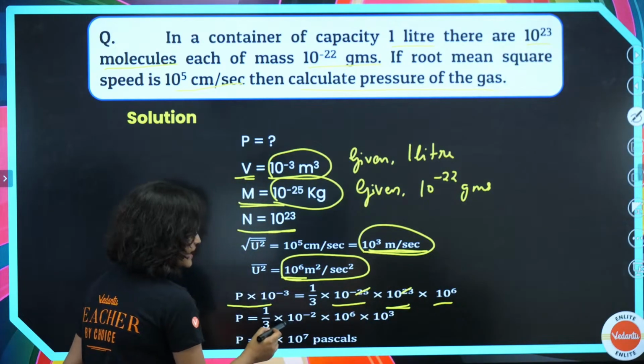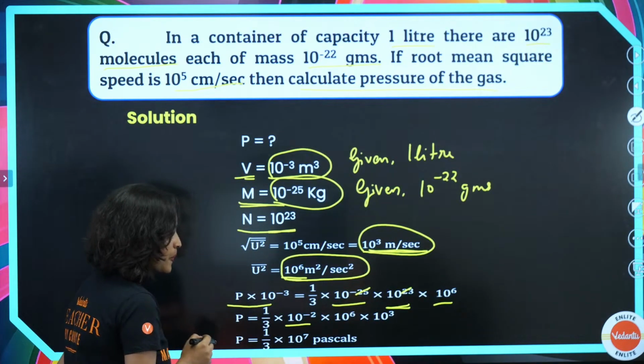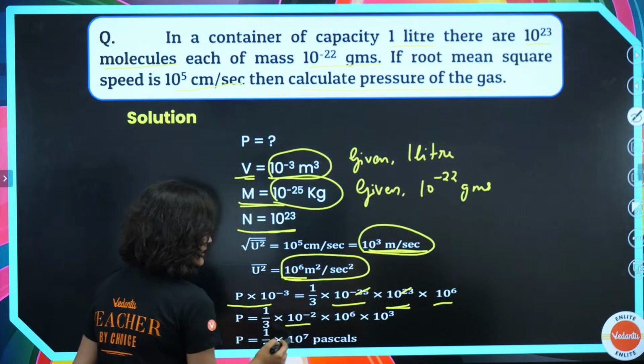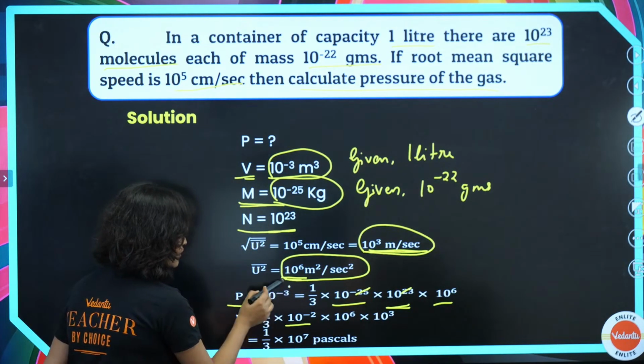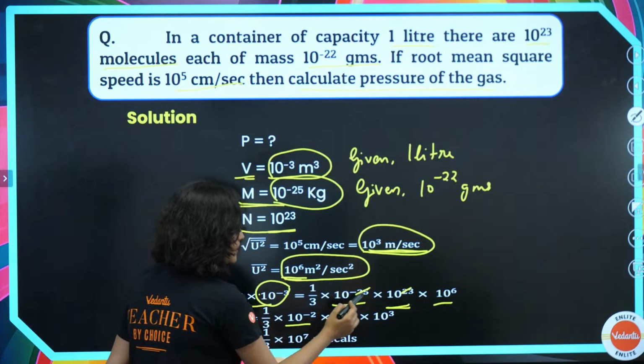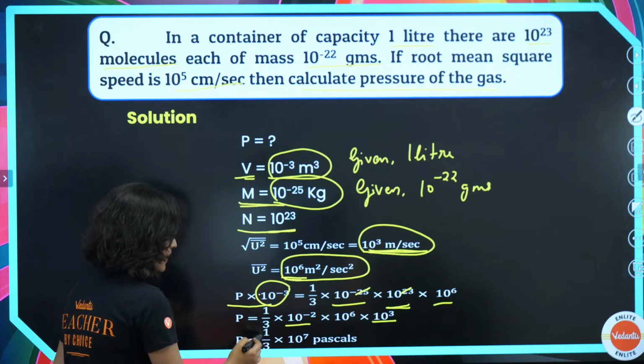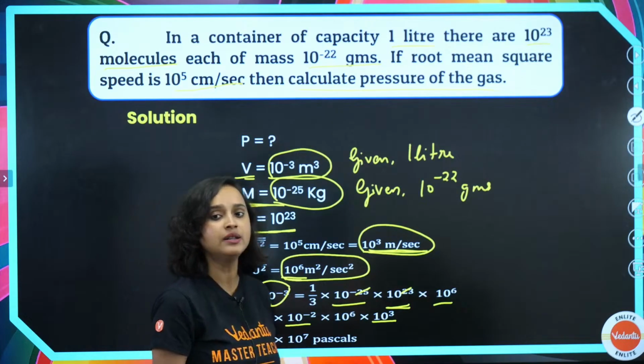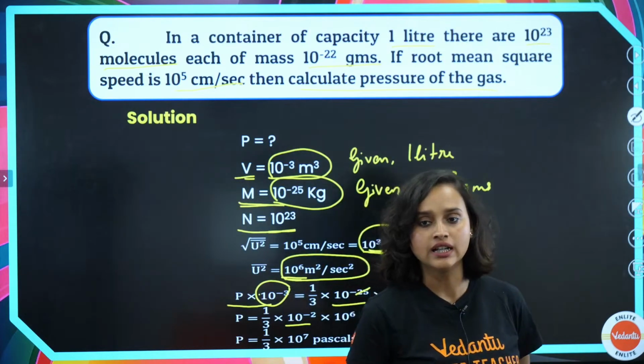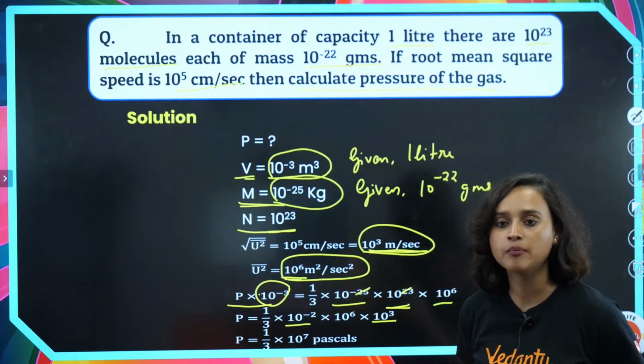This and this will get cancelled and you will get 10 to the power minus 2. You already have 10 to the power minus 6, and this value 10 to the power minus 3, when it has come here, you will get 10 to the power 3. So that means P is 1 by 3 into 10 to the power 7 pascals, okay? 10 to the power 7 pascals.